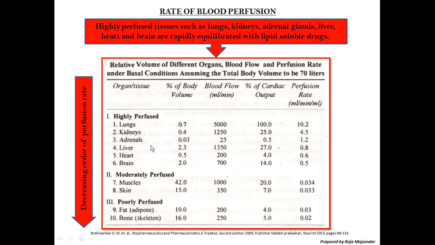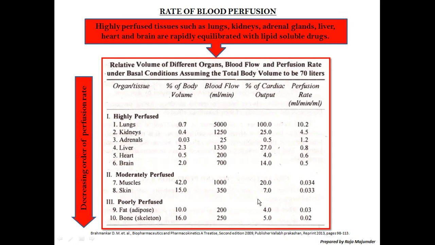You have to remember this, with their percentage of cardiac output, their perfusion rate in ml per minute, and the percentage of body volume, which part has a high volume and which has a low volume. Then blood flow, ml per minute, how much is going to flow over there. See the lung, the highest perfused organ. As I have told you, the cardiac output is 100%.